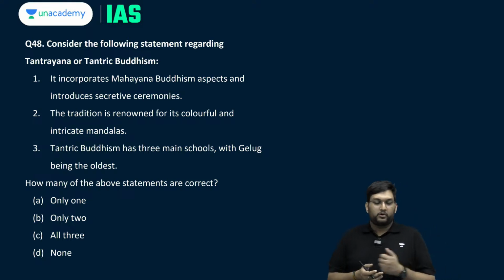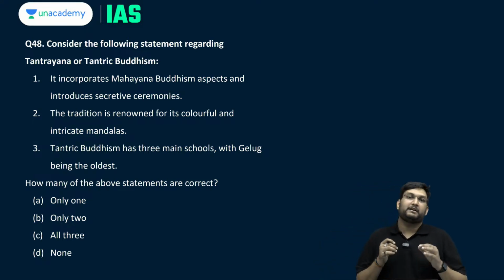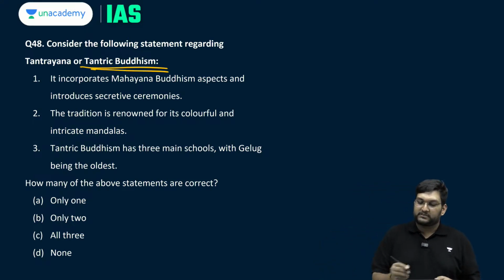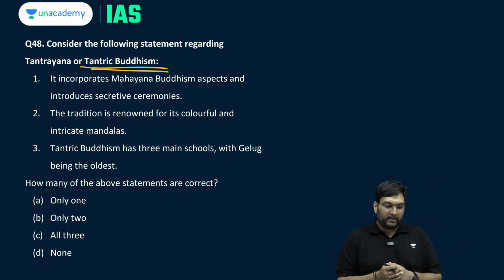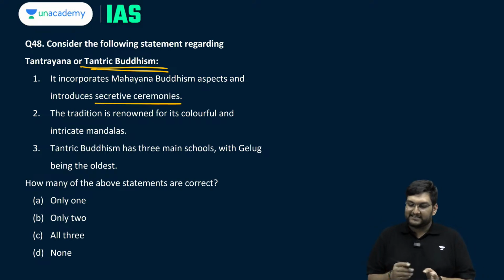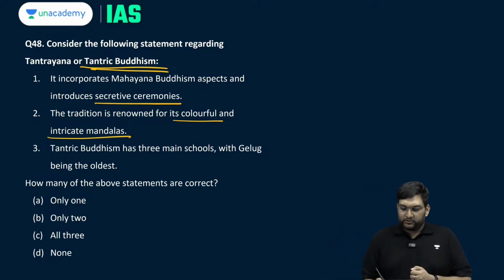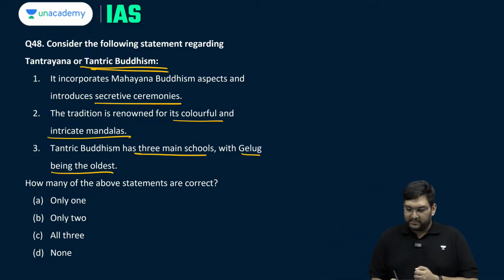With this, let us move to question number 48, technical but interesting, which is Tantric Buddhism. Which of the following statements are correct? It incorporates Mahayanic Buddhist aspects and introduces secretive ceremonies. The tradition is renowned for its colorful and intricate mandalas. Tantric Buddhism has three main schools, Gulag being the oldest.